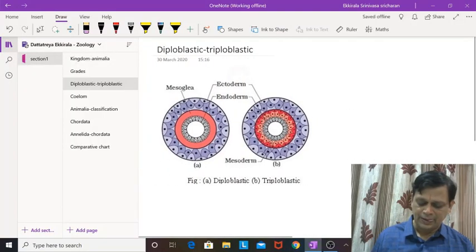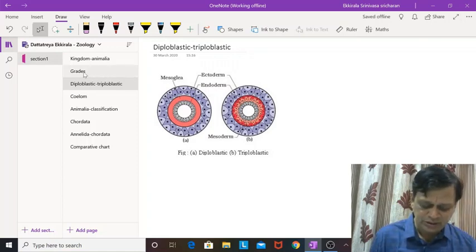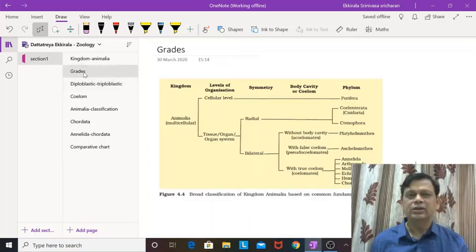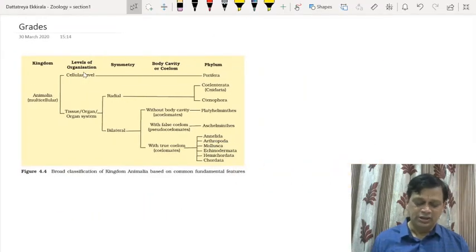Then coming to the grades of organization.